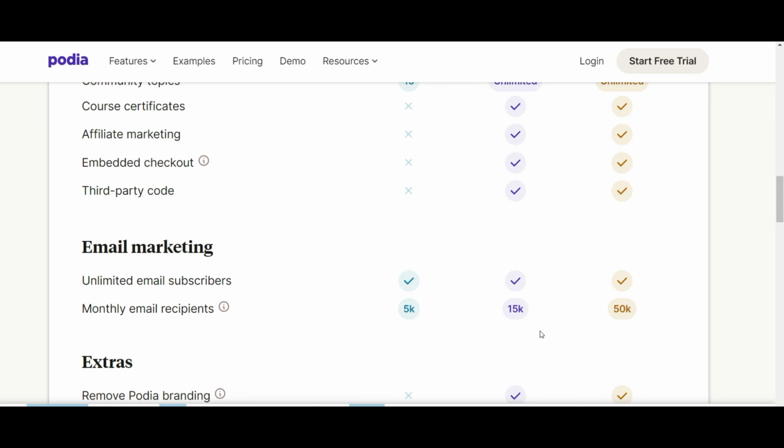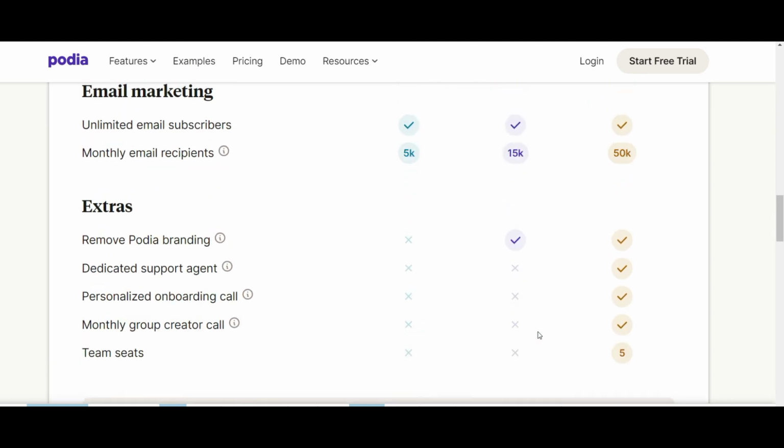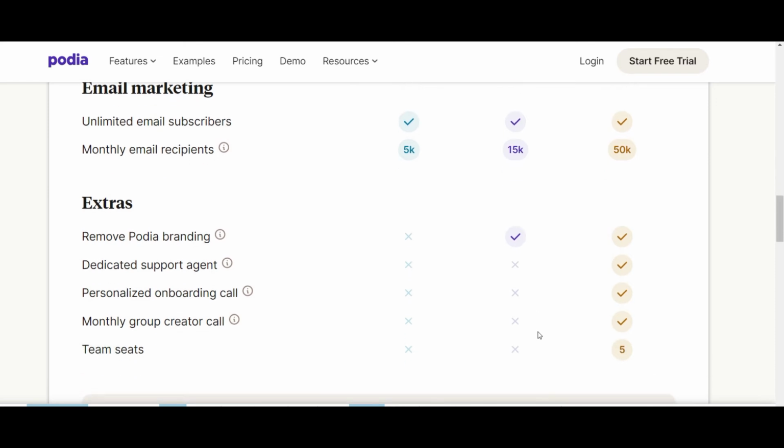And then looking finally down at the extra section, Podia branding. So it's going to say created by Podia on your sales pages in the Mover plan and the basic plan, but you can remove that by going up to the Shaker plan. And then you'll see everything else is just related to support and getting onboarding. That all becomes available at the Earthquaker plan level.